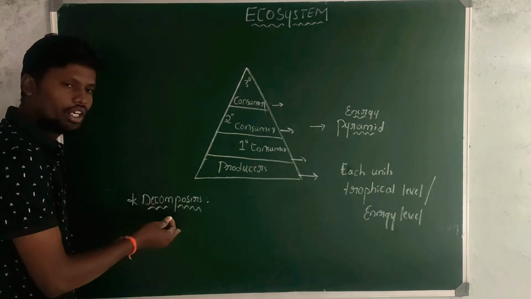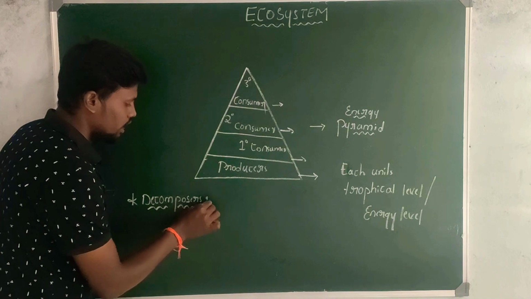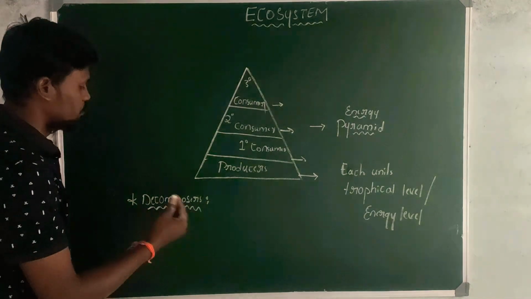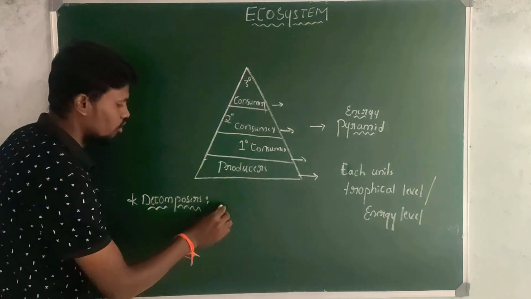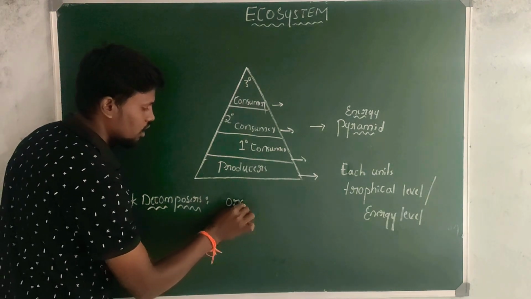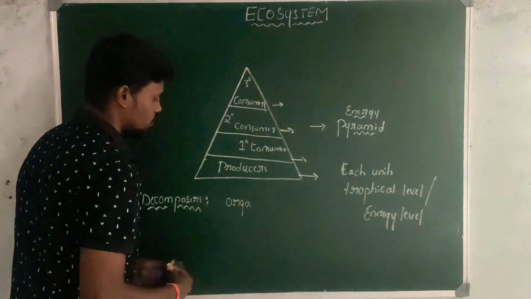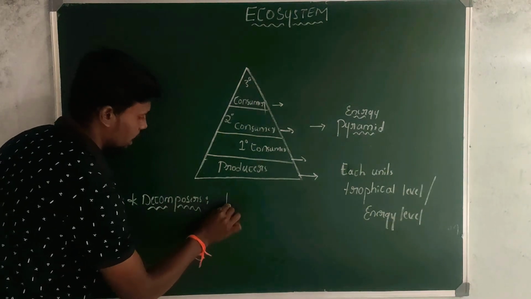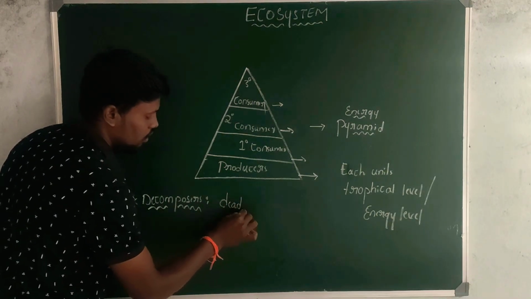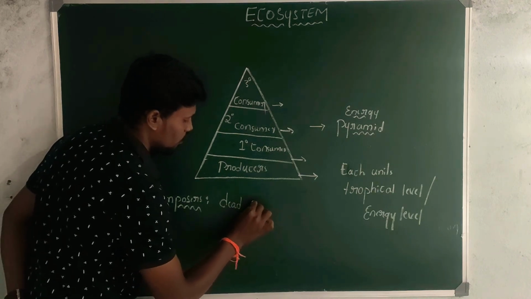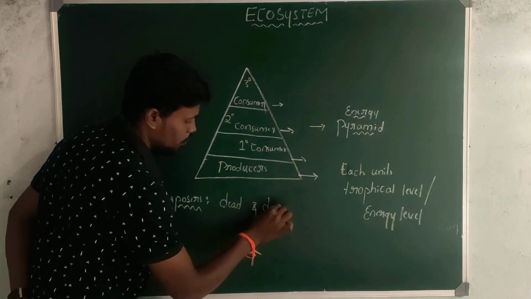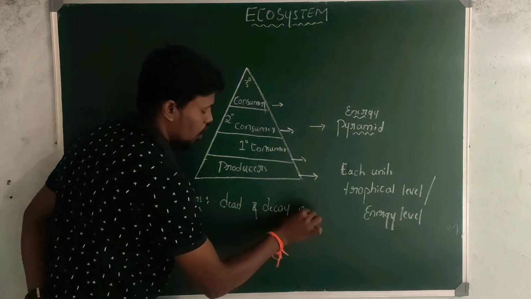Right? They are undergoing decay. Here in decomposers, some bacteria and fungi are going to convert dead and decayed organic matter.